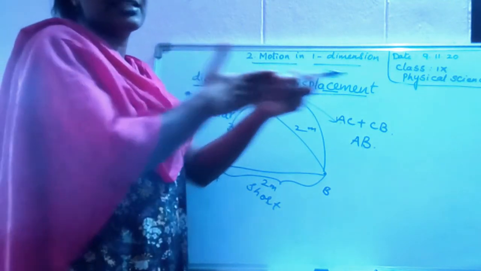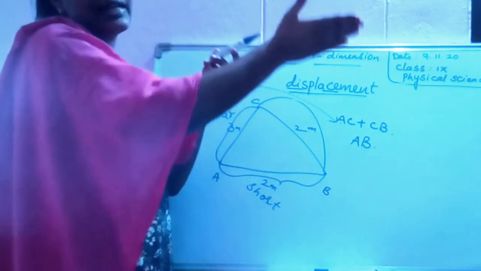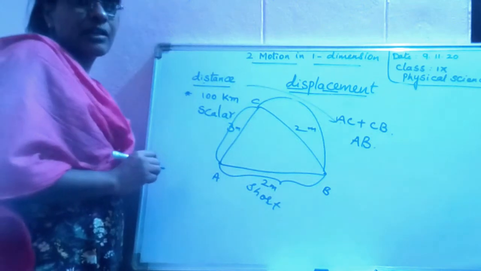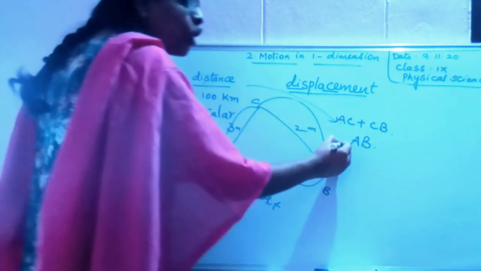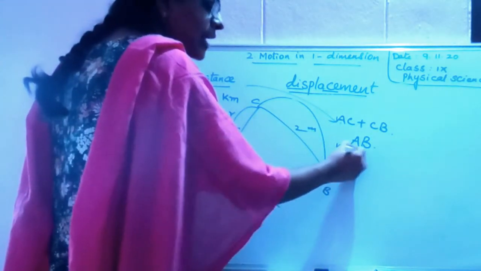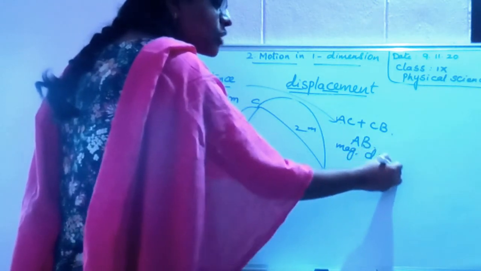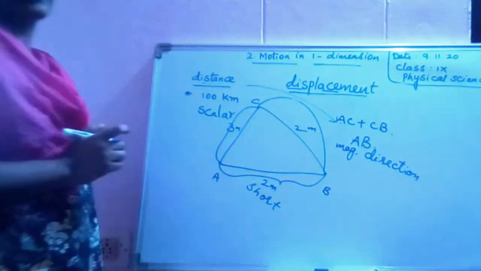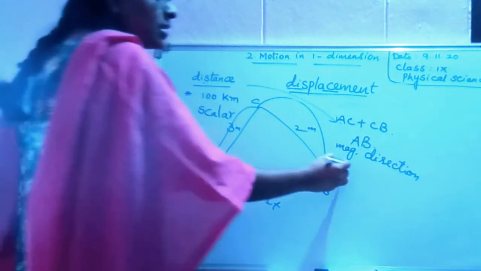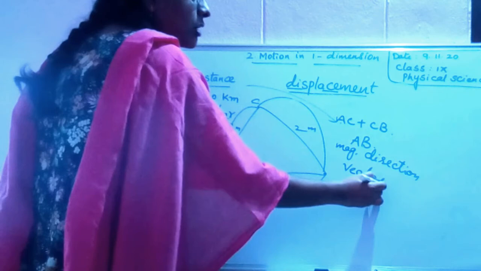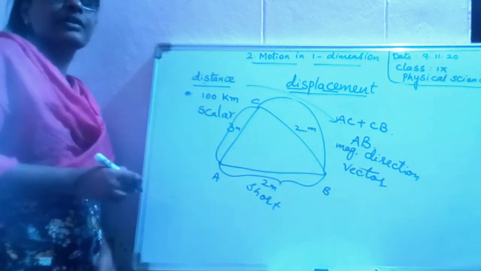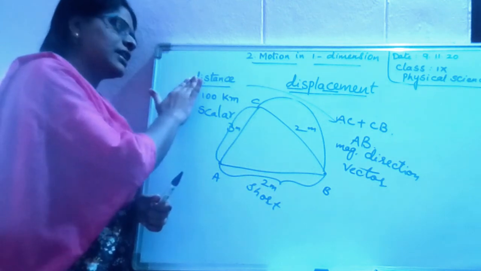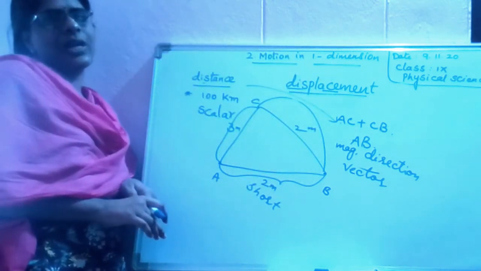If I push the duster, does it move in a particular direction? Yes. Here, displacement requires not only magnitude but also direction. Which quantity is displacement now? It is a vector. These are the definitions of distance and displacement.